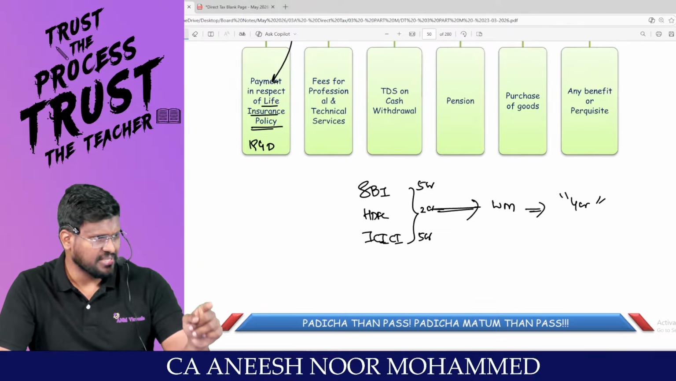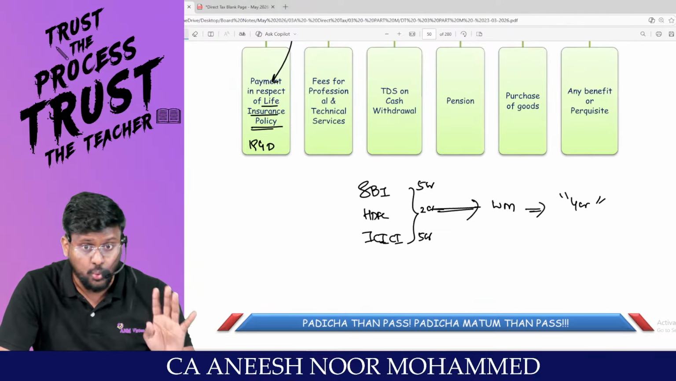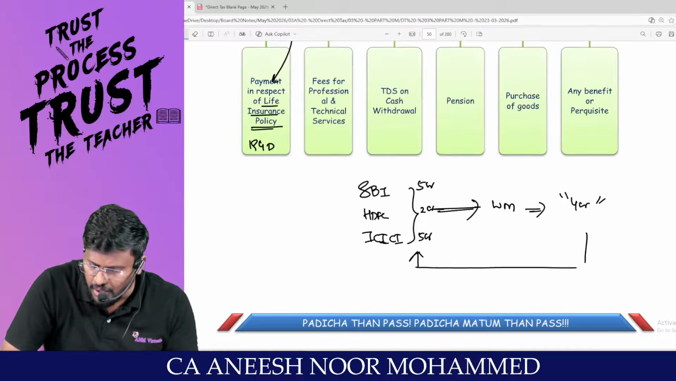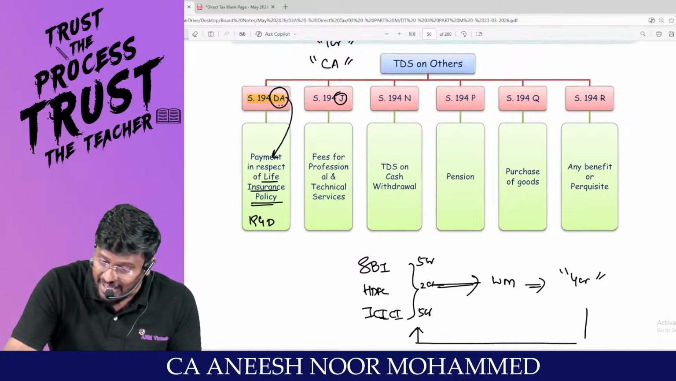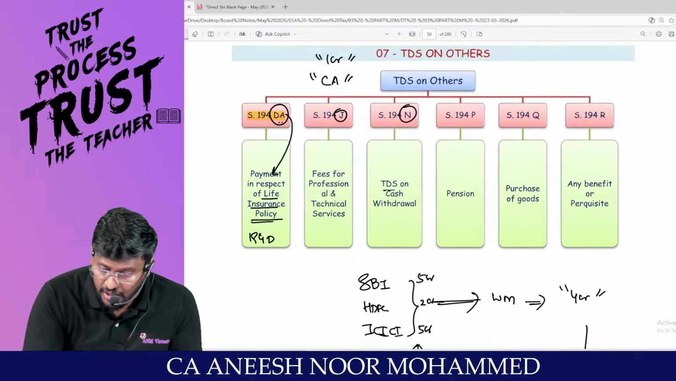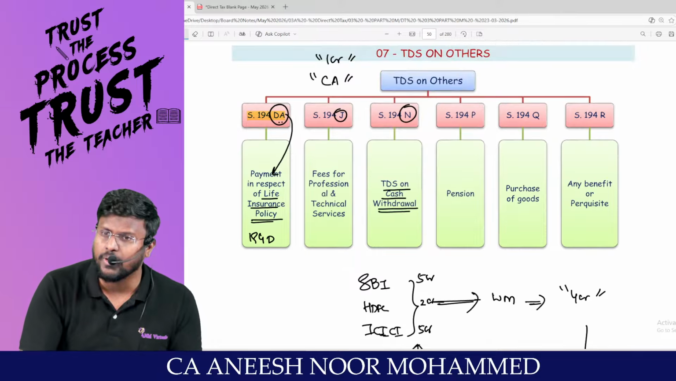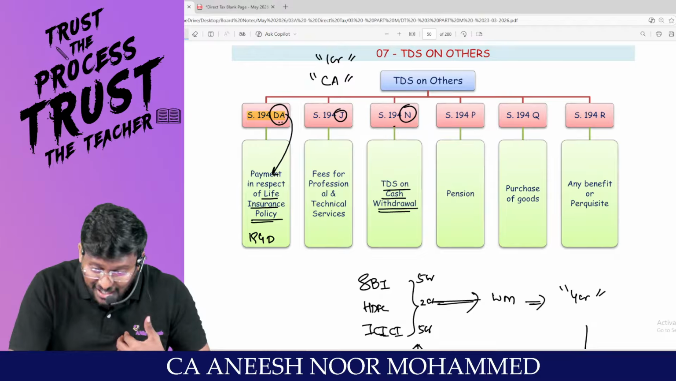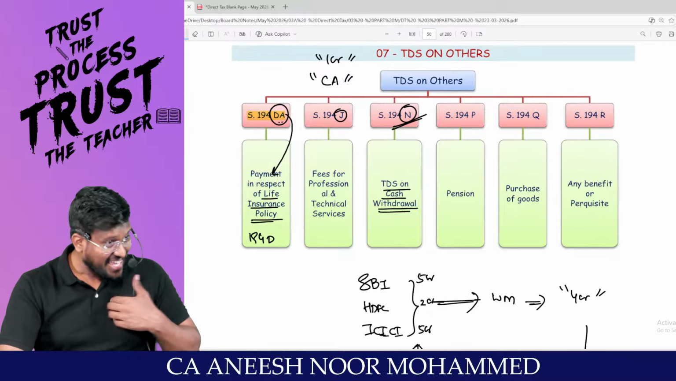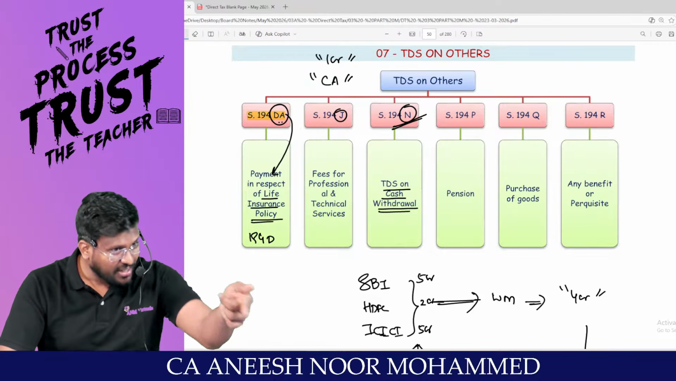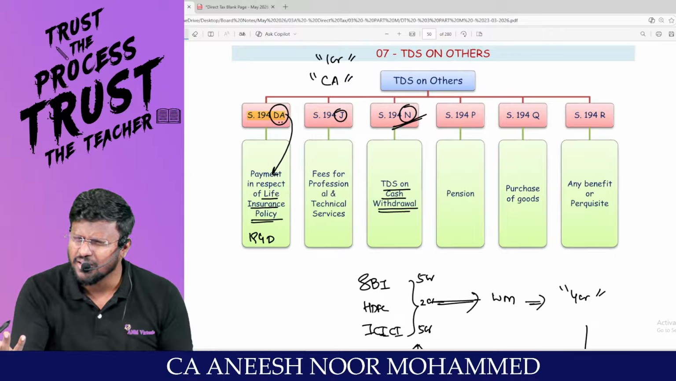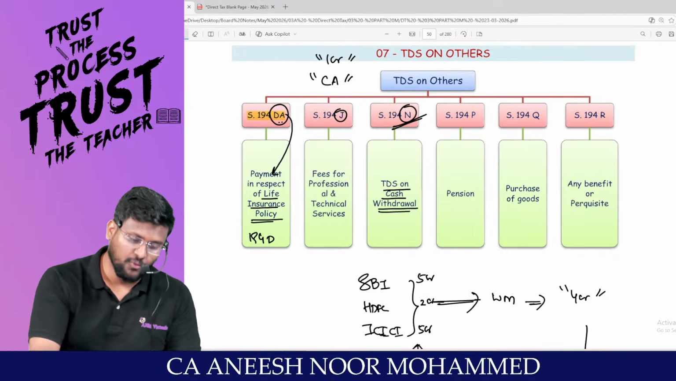Then what the Income Tax Act is saying is that whenever this 4 crore has been withdrawn from the bank, let the bank deduct TDS under 194N. TDS on cash withdrawal. Whose money, my money. Are you all really with me? For that, TDS will be deducted under 194N. Whose money, my money. 194N.